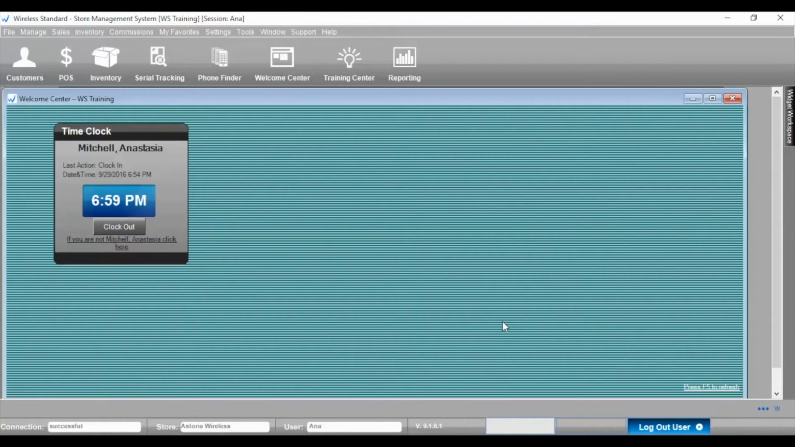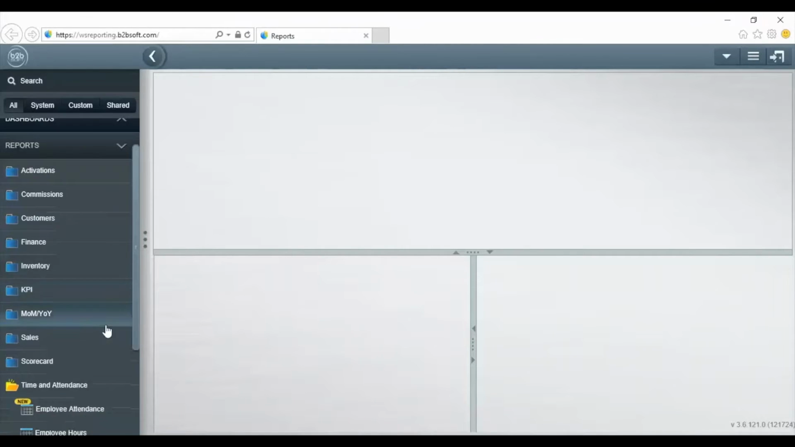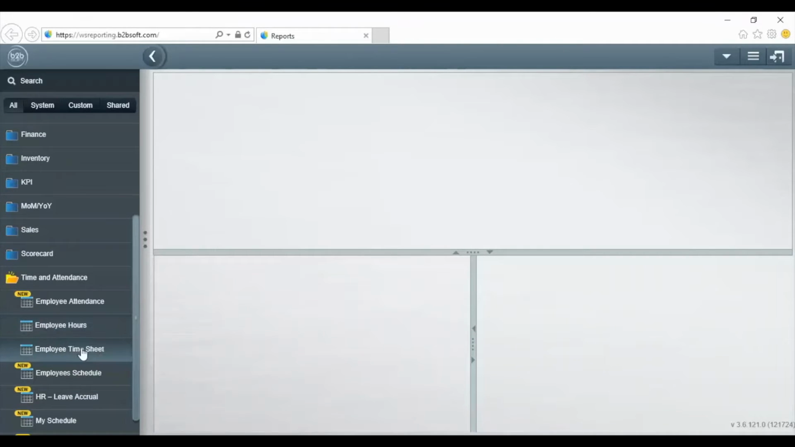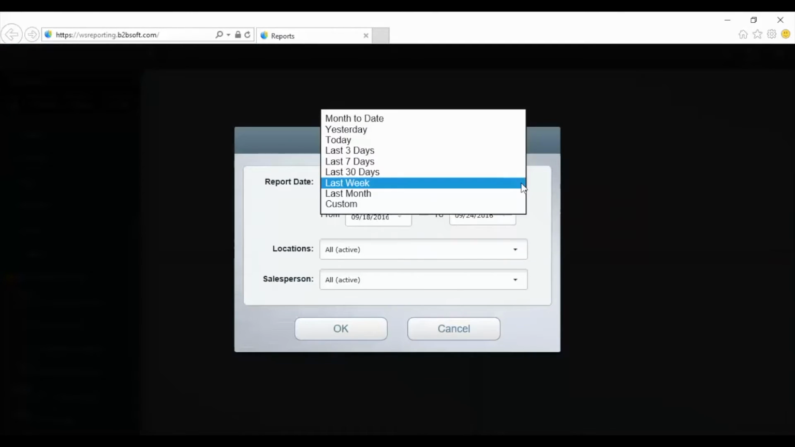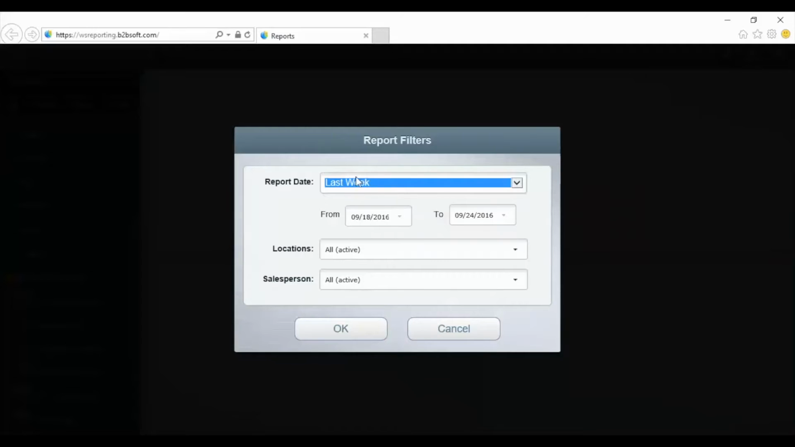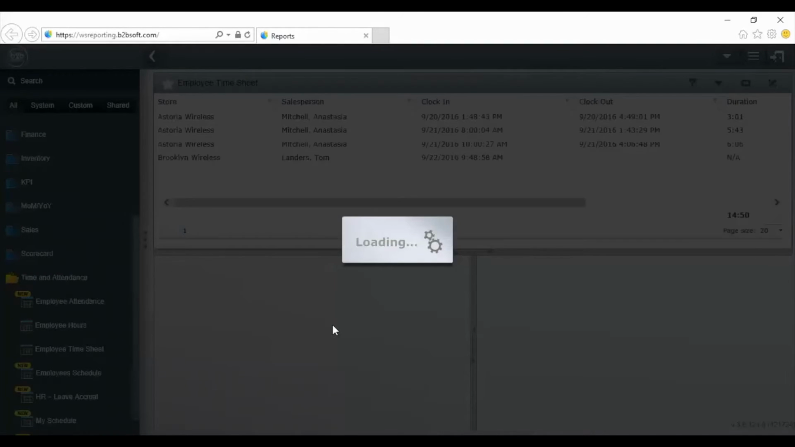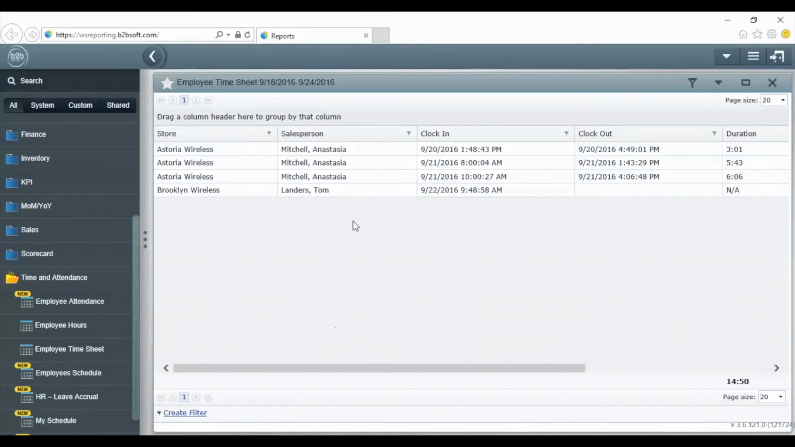Employee total hours will be reflected in all time and attendance reports. Click Reporting button on the top panel to run these reports. Open Time and Attendance folder. Employee hours and employee timesheet reports show all employee log for the selected period of time. Apply necessary filters and hit OK. As you can see, we have all logs listed and we can check total hours on the bottom.